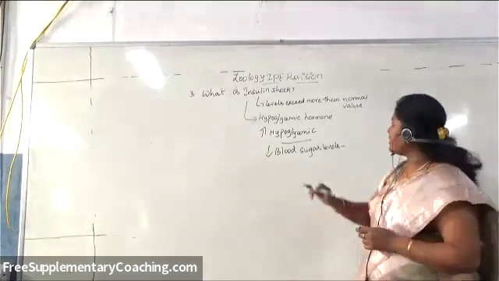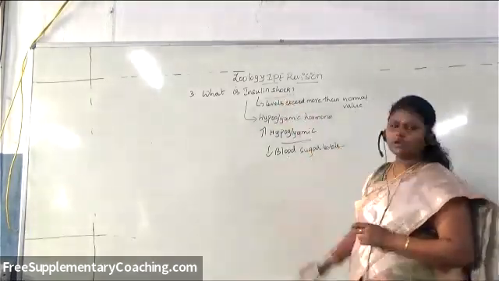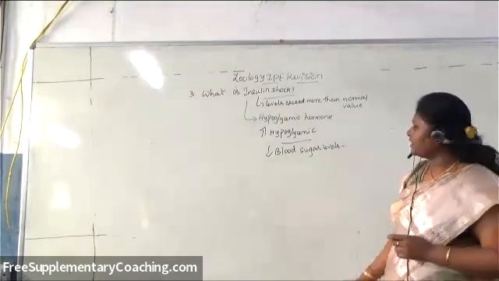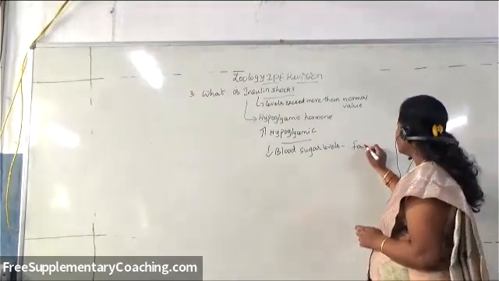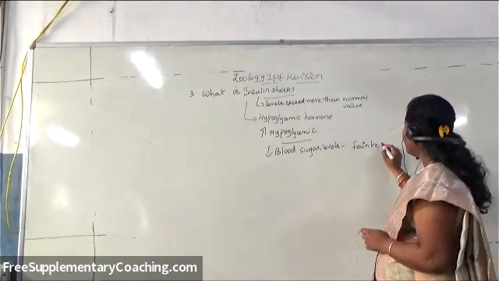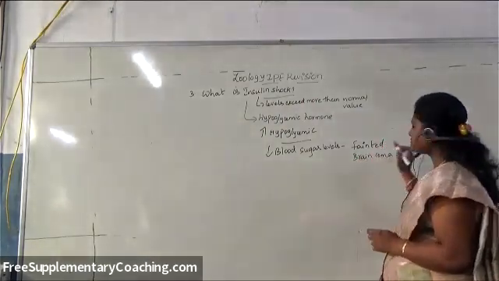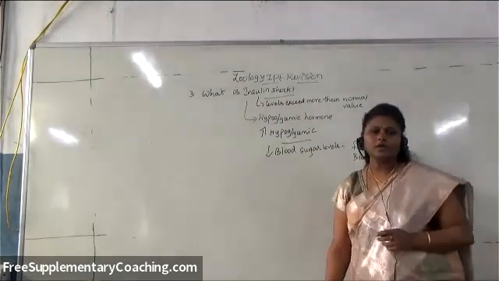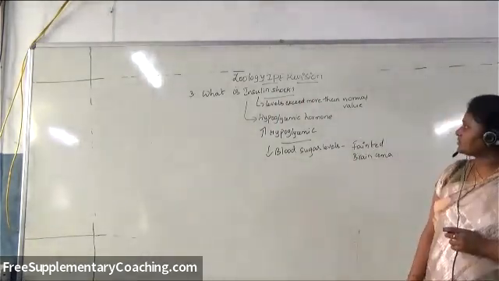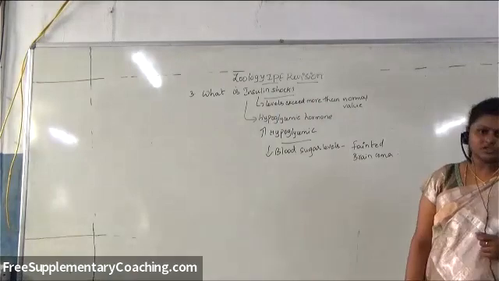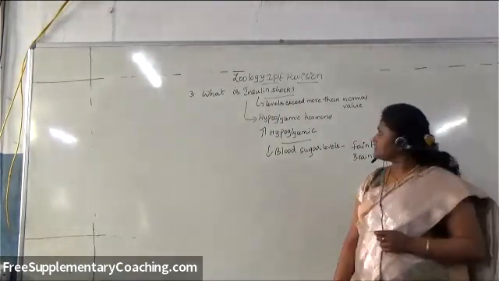That condition is called insulin shock, in which they may faint, or it may even lead to brain coma. So what is insulin shock?